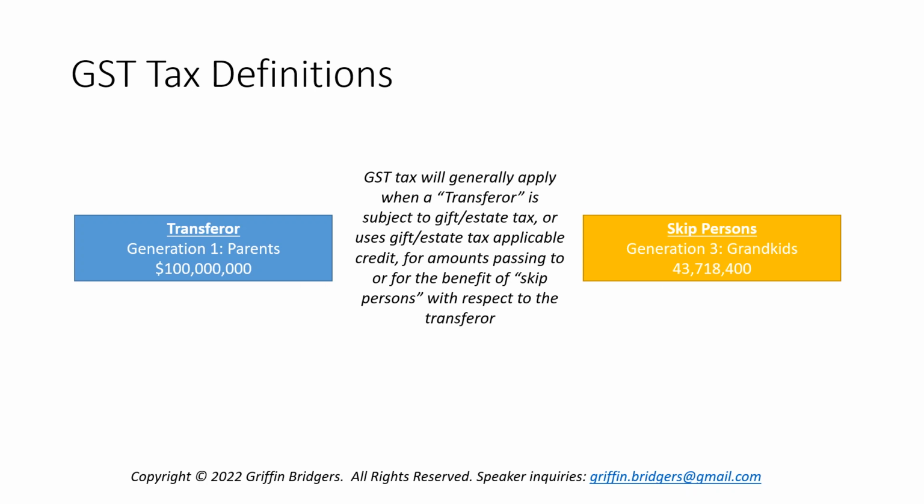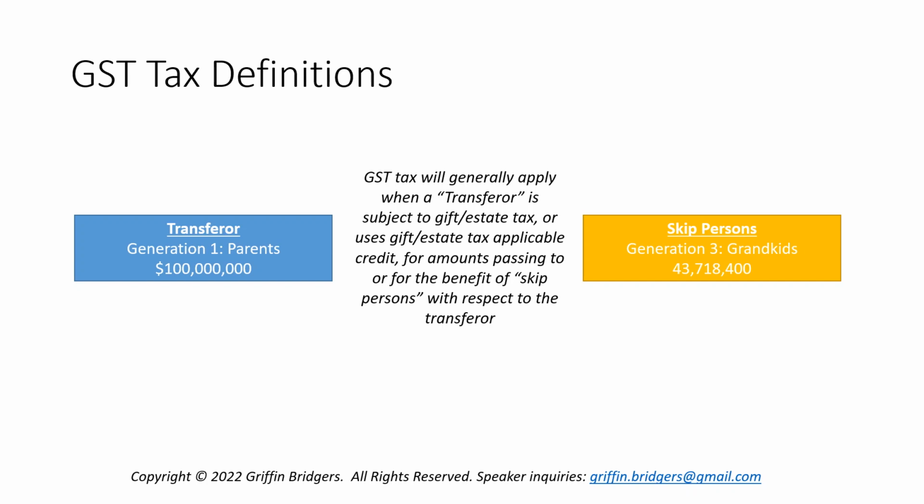And then we have the skip persons, who are the grandkids in generation 3. So anytime there's a direct or indirect transfer of wealth from the transferor to skip persons, that is where the GST tax can apply. But the technical way we look at this is anytime there's a situation where the transferor is subject to a gift or estate tax, or might use gift or estate tax applicable credit for amounts that might pass to or for the benefit of skip persons with respect to the transferor.